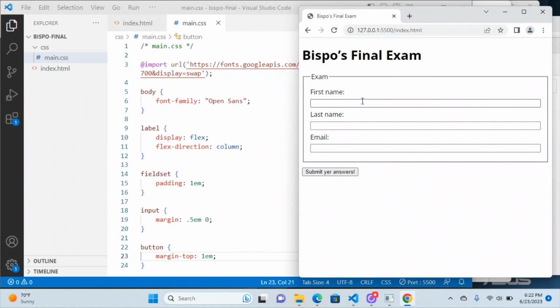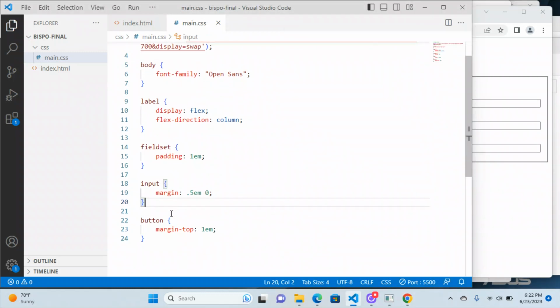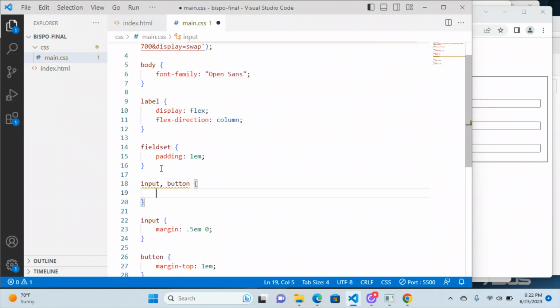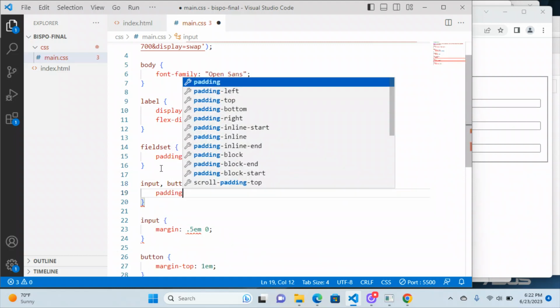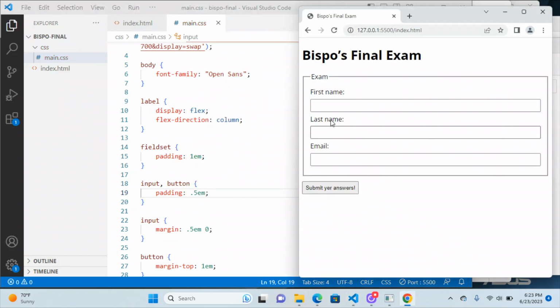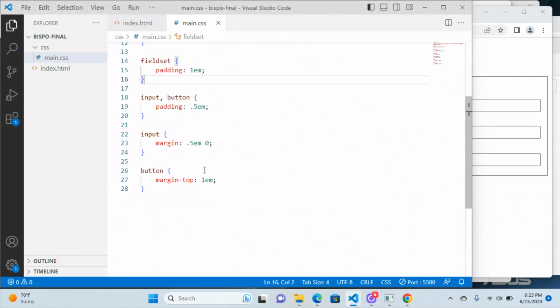You could do it further. I would probably actually put some padding on the button and the input, and you could do a compound selector for that if you wanted to. You could do something like input, comma, button, and then I'm going to give it a padding of just like 0.5em or something like that. And you see it just makes it breathe a little bit, right? It doesn't feel quite so cramped anymore. But that's, like I said, totally up to you. Okay, so enough said. So we've got that part of it.